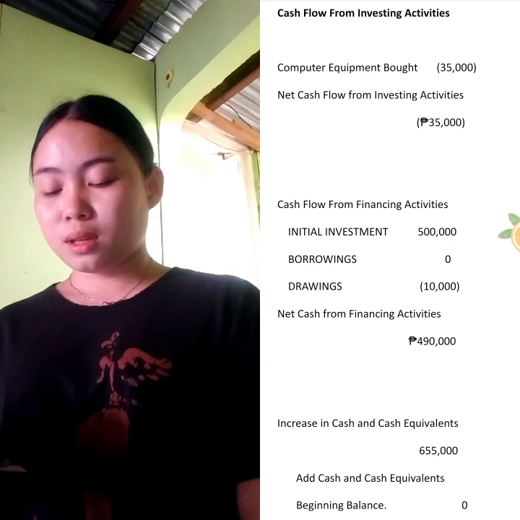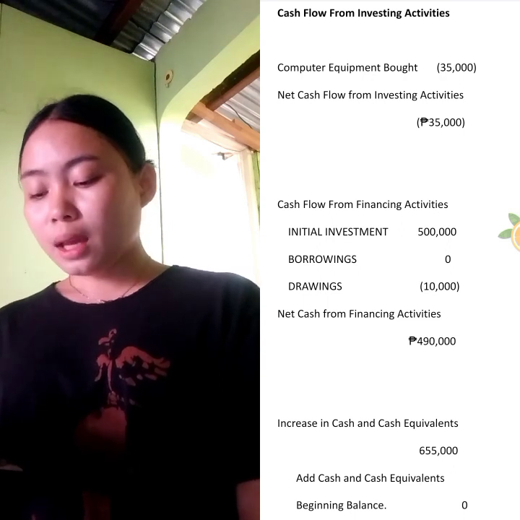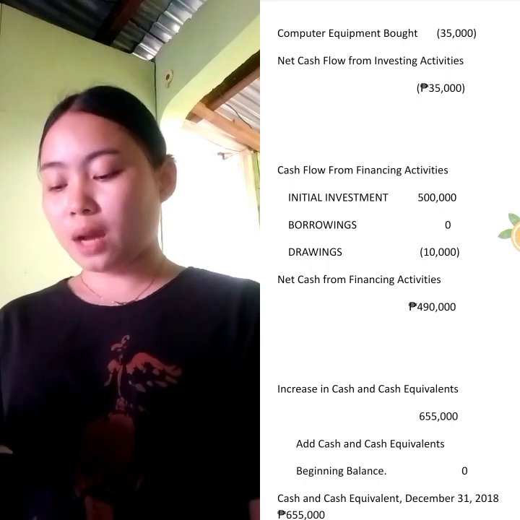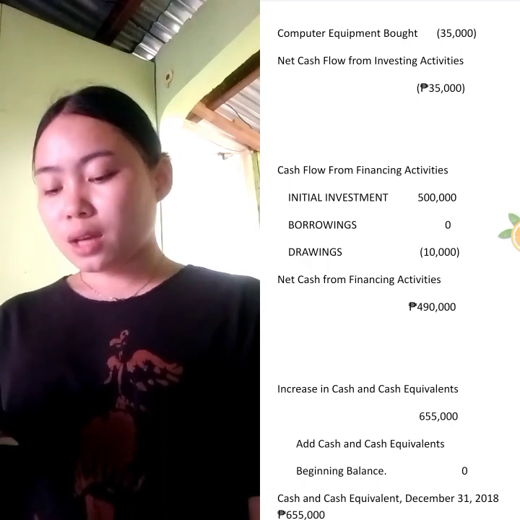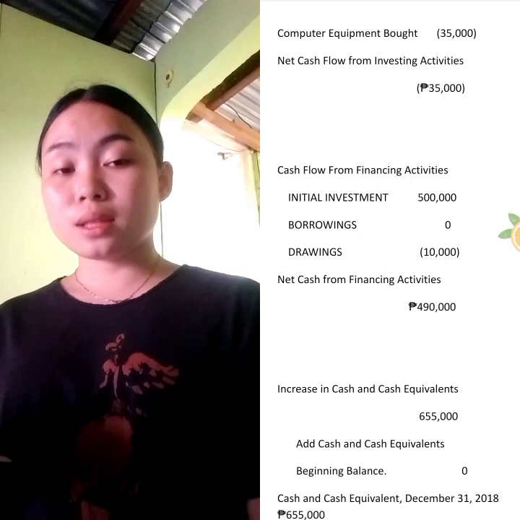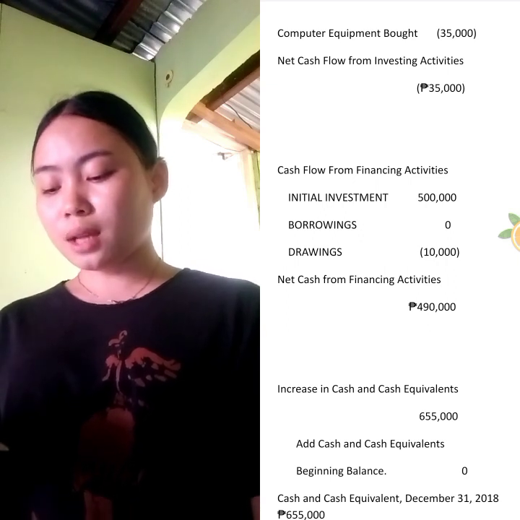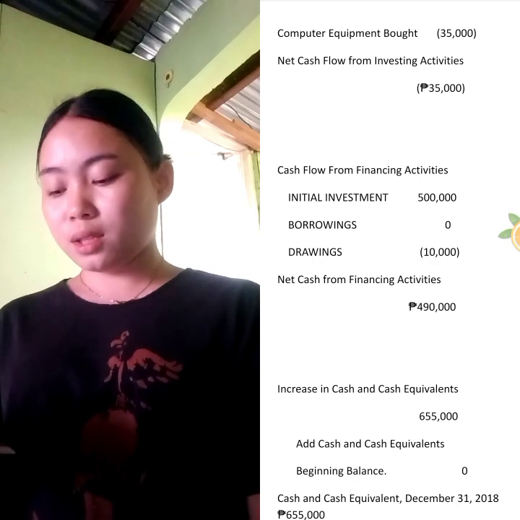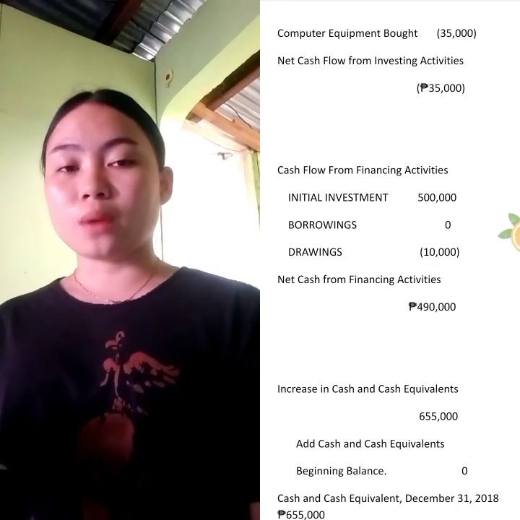490,000 pesos. And the increase in cash and cash equivalents is 655,000. Add cash and cash equivalents, beginning balance is 0. So, my cash and cash equivalents on December 31, 2018 is 655,000 pesos.